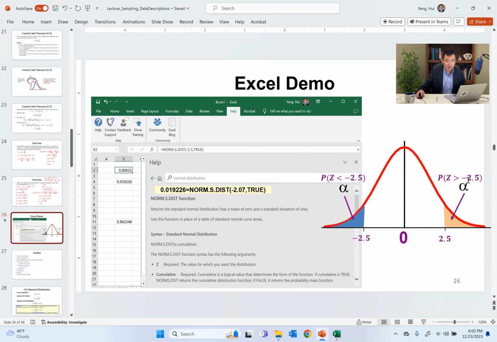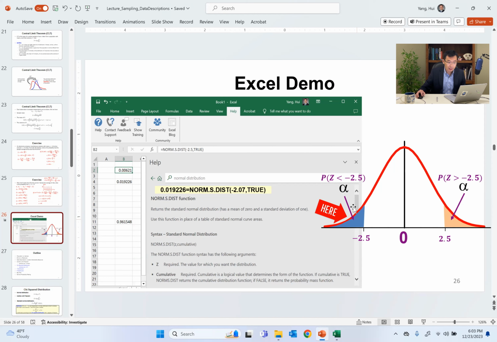As we can see, the probability Z less than minus 2.5 is a left tail. The probability Z greater than 2.5 is a right tail. For the standard normal distribution, it's symmetric, so these two are the same. So this will be the critical value, and this will be the area. Please note the area is always less than 1. The area under the curve is 100%.